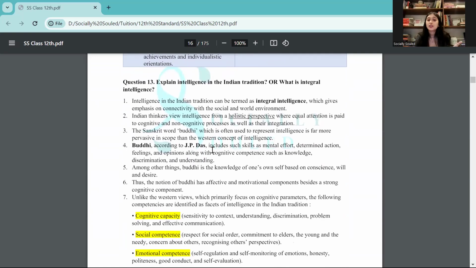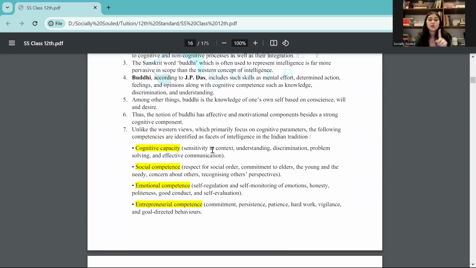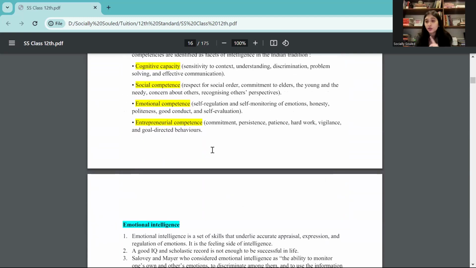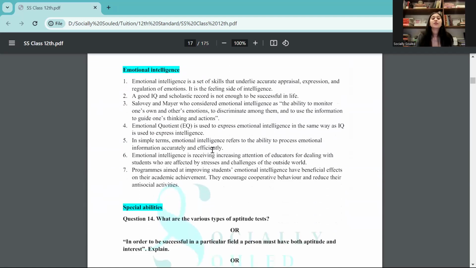Then you need to explain intelligence in the Indian tradition. Then again, which are the different facets of intelligence? There are four facets of Indian intelligence, right? Cognitive capacity, social competence, emotional competence, entrepreneurial competence. These are important. Then emotional intelligence, this has been really, really important because so far a lot of researchers were focusing on intelligence quotient, that is IQ, and how important it is. But recent researchers are focusing a lot on EQ, that is emotional intelligence.